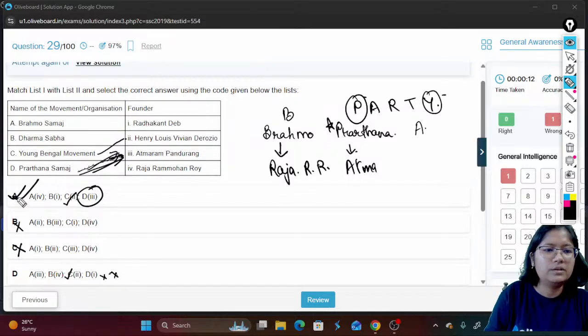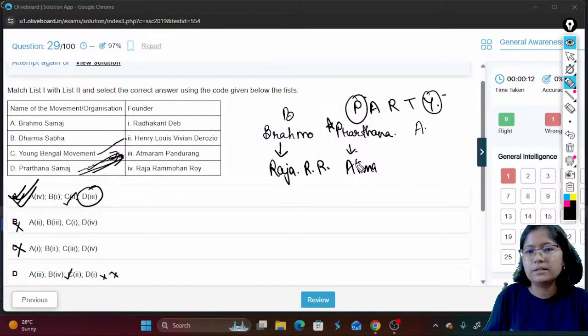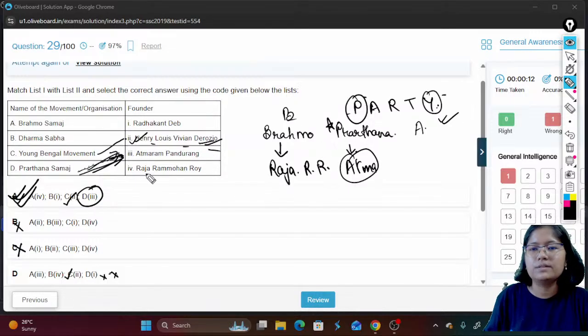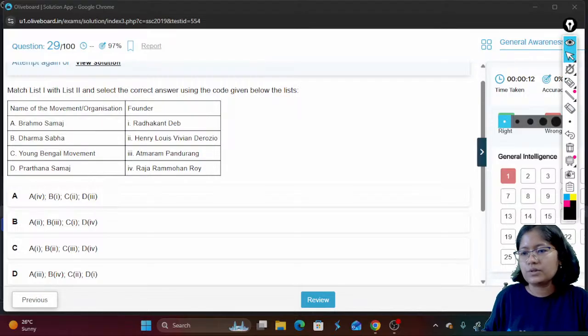So here A will be the correct answer. Prarthana is done from the Atma, so Prarthana Samaj is Atmaram Pandurang. And this one is Henry Vivian Derozio. So these three you can match from this one single question. Okay, let us proceed to the next question.